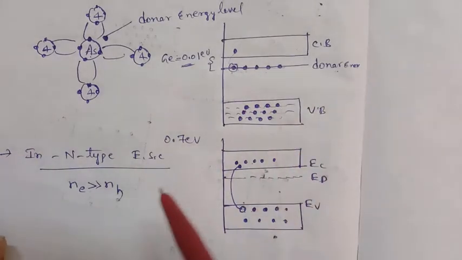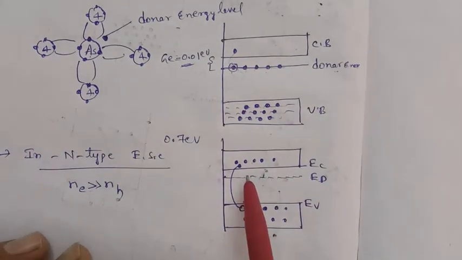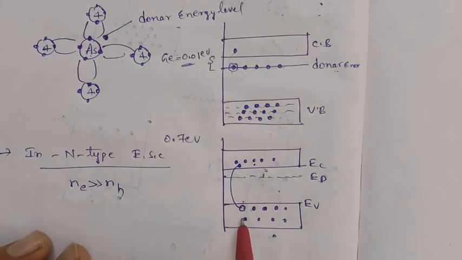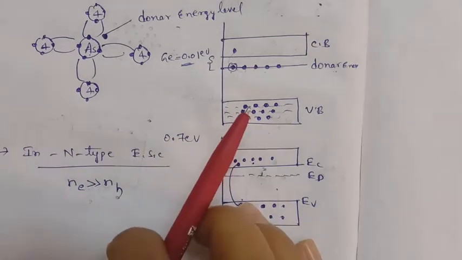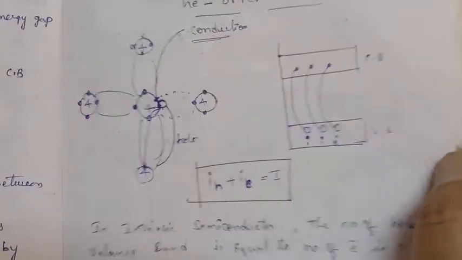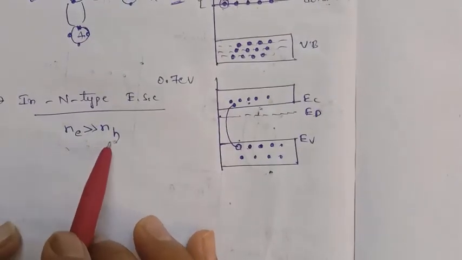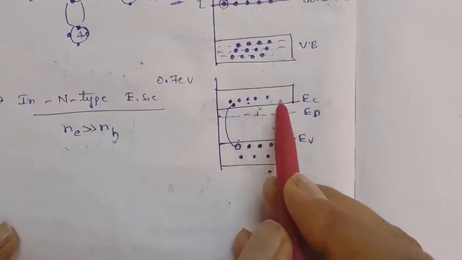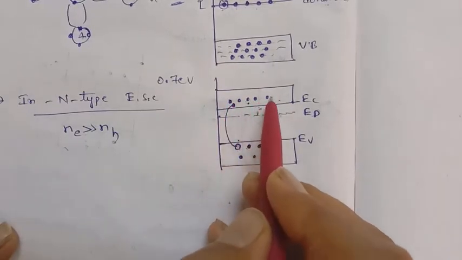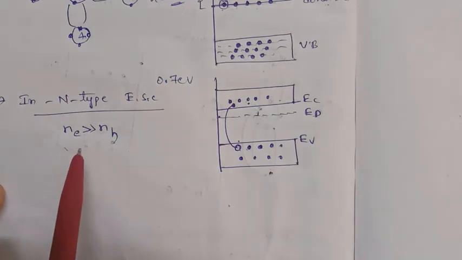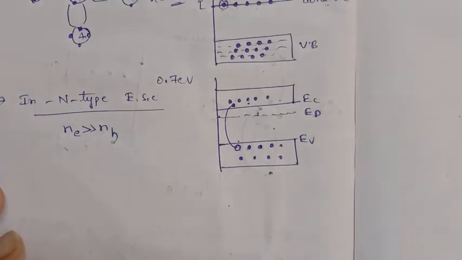So in n-type extrinsic semiconductors, the majority charge carriers are electrons and the minority charge carriers are holes. But in intrinsic semiconductors, the number of electrons is equal to the number of holes. Here the number of electrons is greater than the number of holes. How many electrons are created in the conduction band? 1, 2, 3, 4, 5, 6, but only one hole. That's why the number of electrons is very much greater than the number of holes.